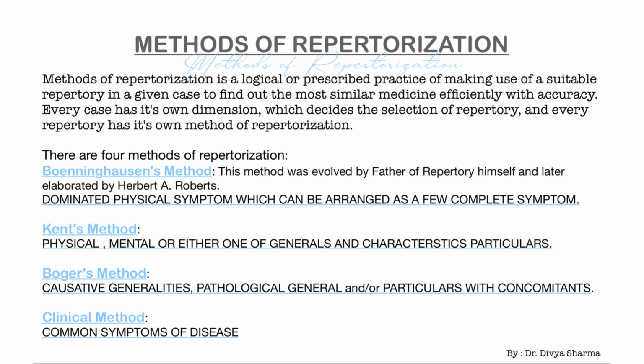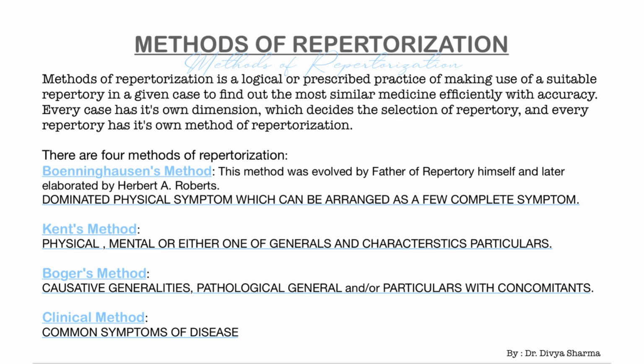The first one is Boenninghausen's method. This method was evolved by the father of repertory himself and later elaborated by Dr. H.A. Roberts. This method can be used in cases with dominant physical symptoms which can be arranged as a few complete symptoms.